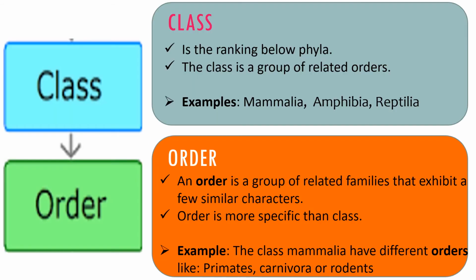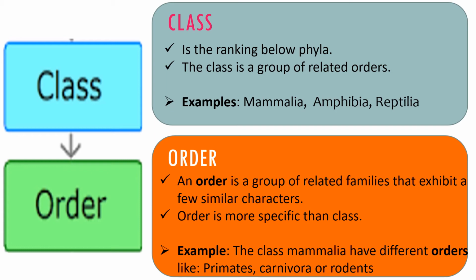A class is the next level down and is a division of a phylum. The class is a group of related orders. It's the ranking below phyla whose members share the characters of the phylum but have an advanced character that makes them unique. Class was the most general rank proposed by Linnaeus. Today there are 108 different classes in the kingdom Animalia, like Mammalia, Reptilia, and birds.